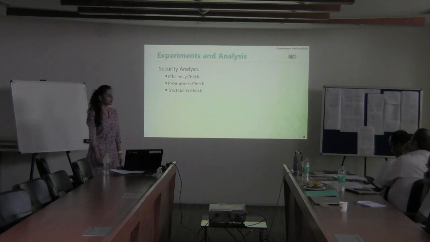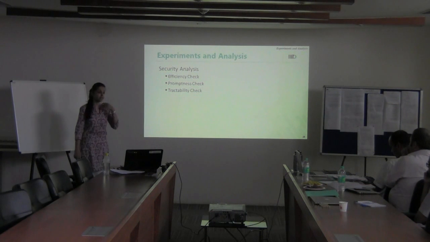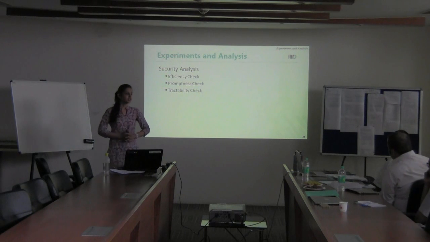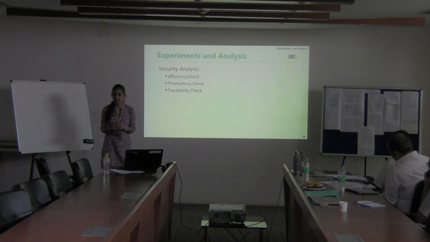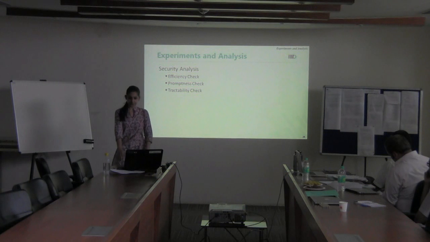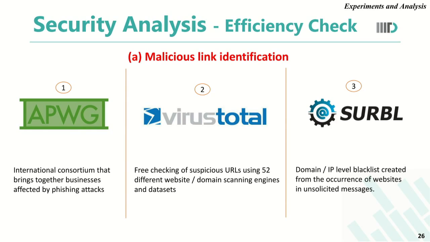So after doing this analysis on the connected network and the left-thread network, and identifying extreme loopholes and the extreme spread of spam, scam, and other pornographic content, we went ahead to analyze the loopholes that Bitly had in its spam detection process. For this, we did a 3-level check. That is, we checked Bitly spam detection policies against efficiency, promptness, and tractability. To analyze the efficiency of Bitly in identifying malicious Bitly links, we compared the performance of Bitly against 3 popular standard blacklists available.